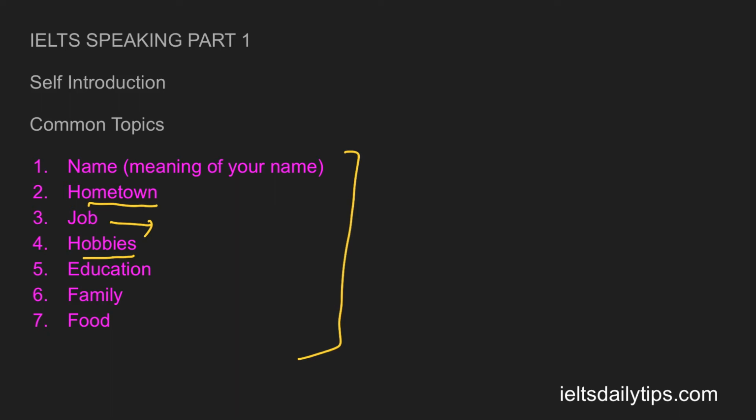Then next comes education. So they can ask about your education, what is your qualification, from which university or college you completed your education. The next one is about the family. They can ask how many members are there in your family, what is the occupation of each and every family member, are you living in a joint family or a nuclear family. Then they can also ask what are the benefits of staying in a joint family and what are the benefits of staying in a nuclear family. So these are a few of the questions that can be asked related to the family.